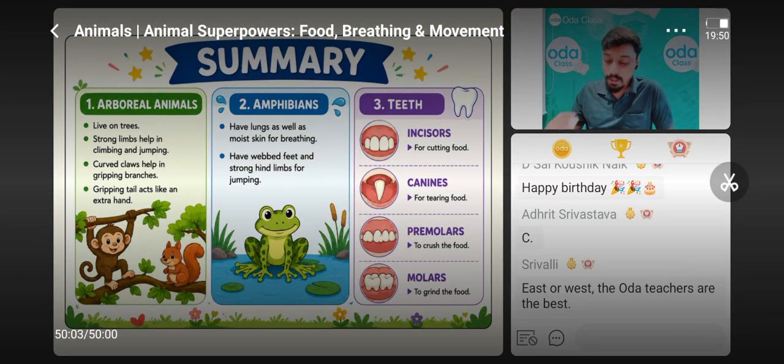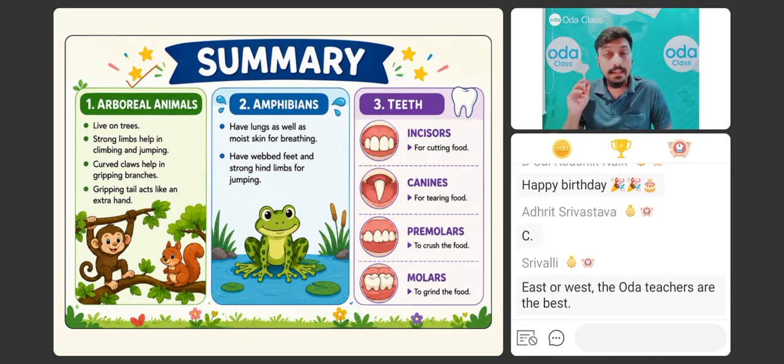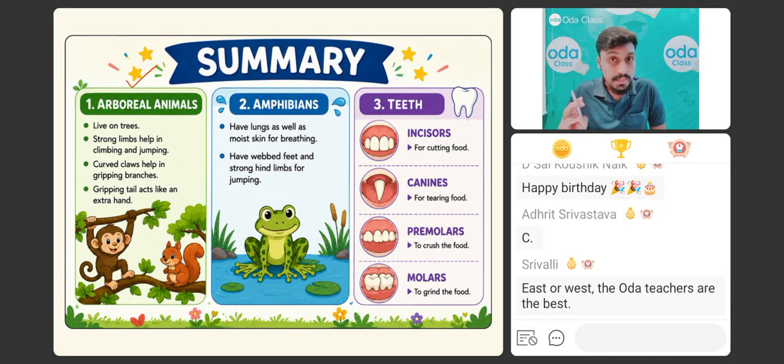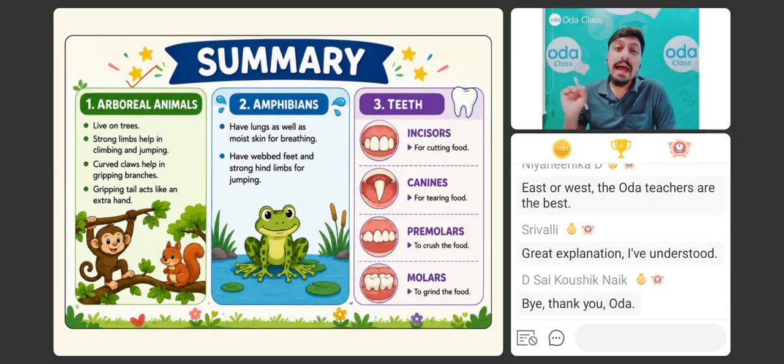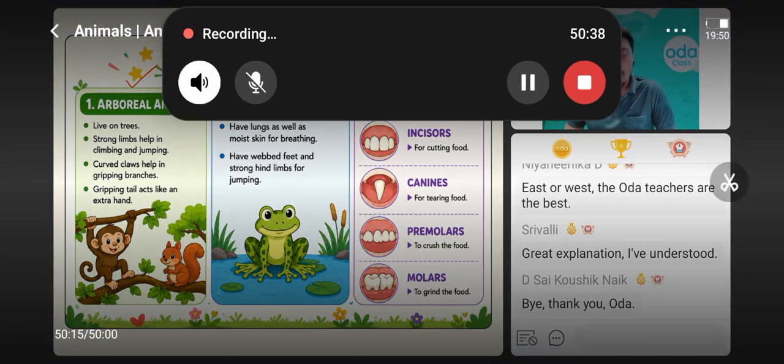So this is your summary. We have learned about arboreal animals. They have strong limbs. They have curved claws, and also they have a very strong holding and gripping tail. We have learned about amphibians.